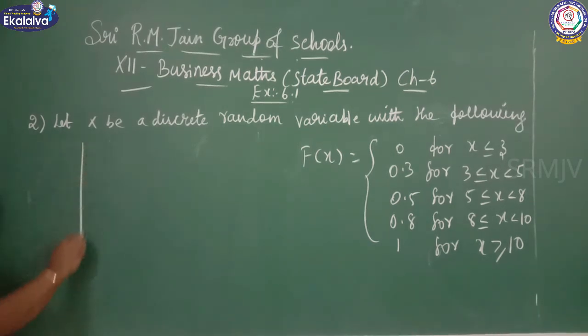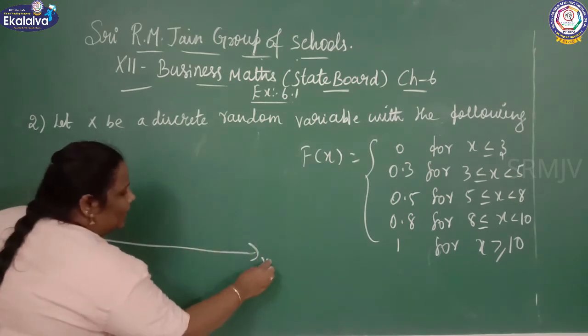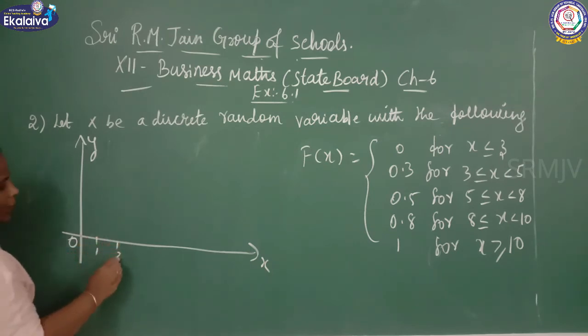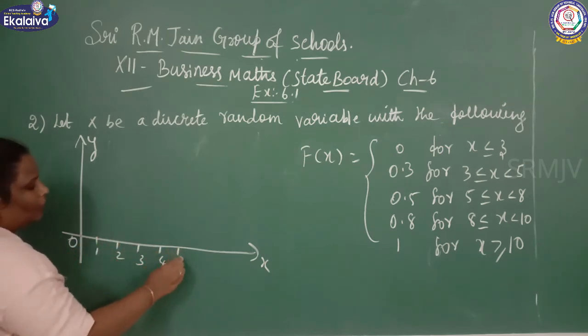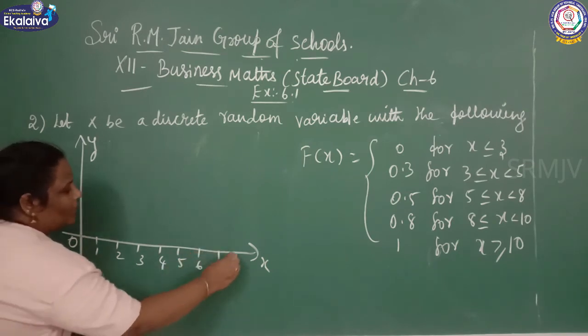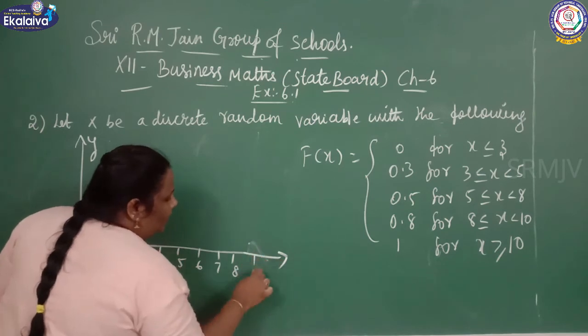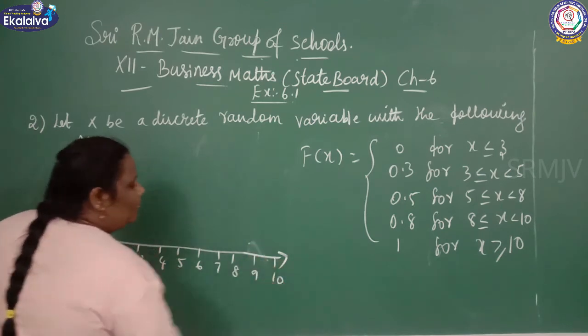Now we are going to plot the values. See, x-axis, y-axis, origin. 1, 2, 3, 4, 5, 6, 7, 8, 9 and 10. Okay.